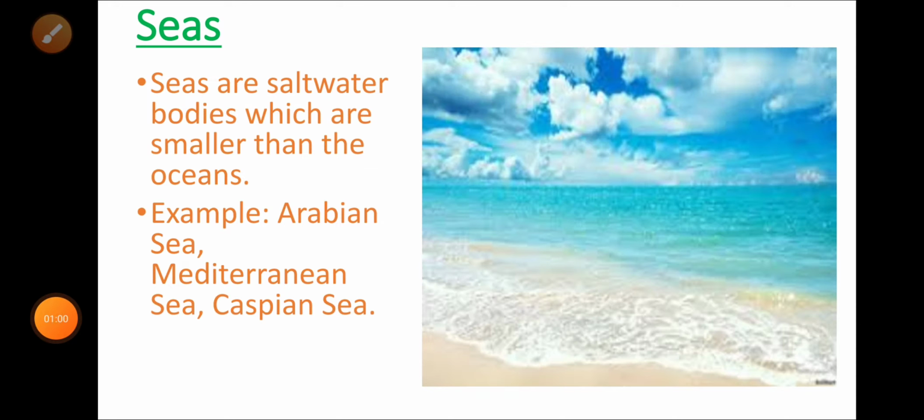Next we will be talking about the seas. Looking at the picture, it is an example of a sea. Seas are saltwater bodies which are smaller than oceans. Some examples: Arabian Sea, Mediterranean Sea, Caspian Sea.